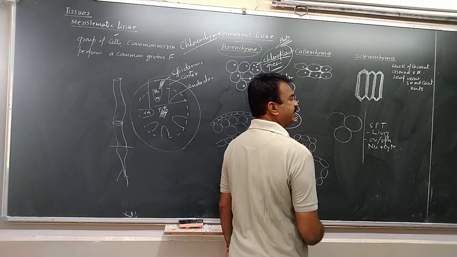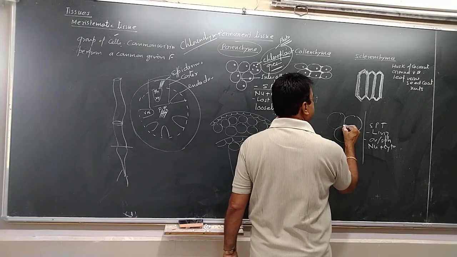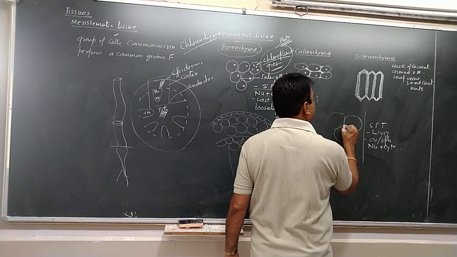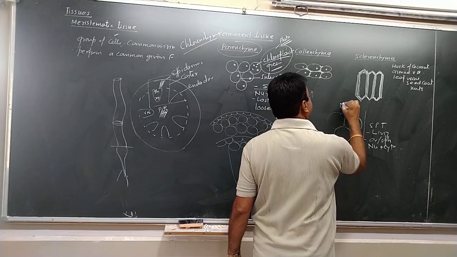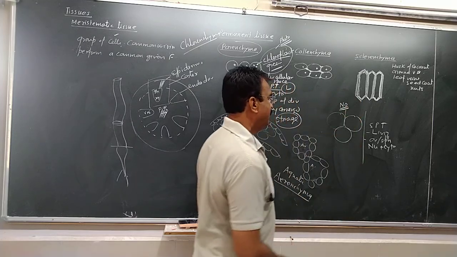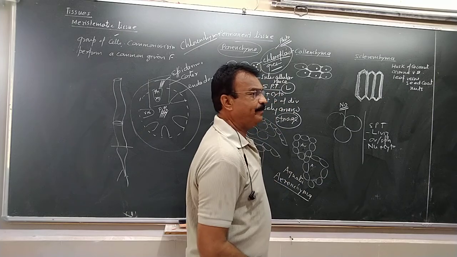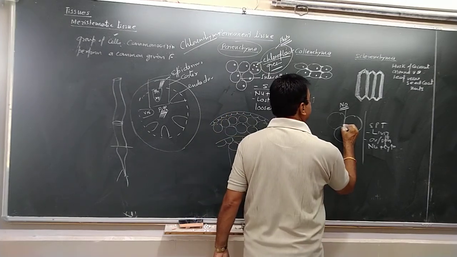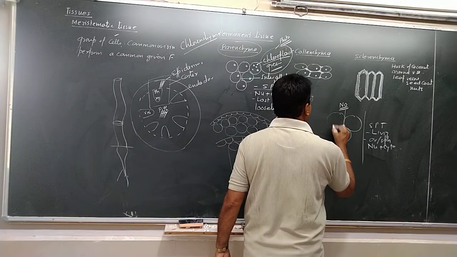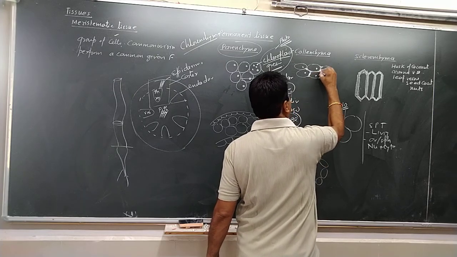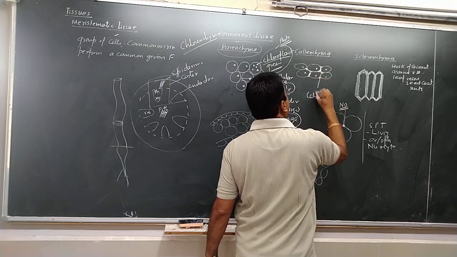What is the difference here? No intercellular spaces are there. The cells are tightly packed. The gaps which are present between the cells are filled by cellulose.